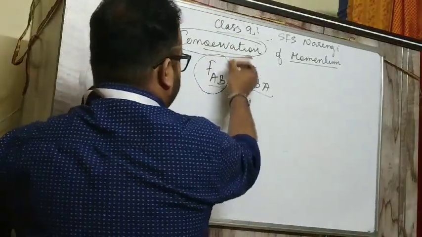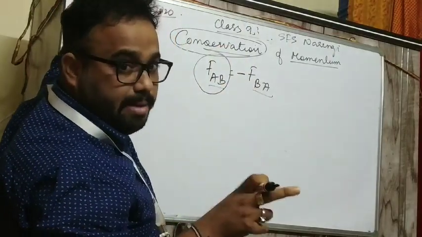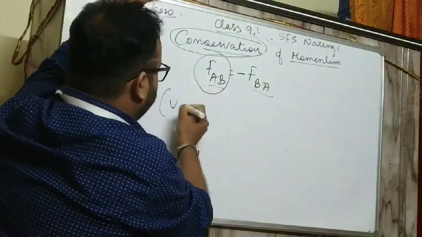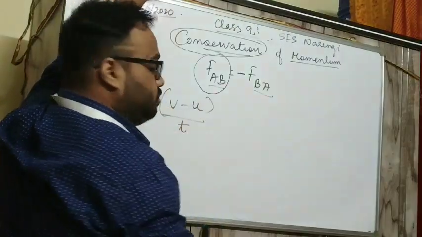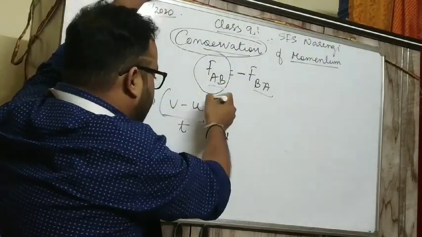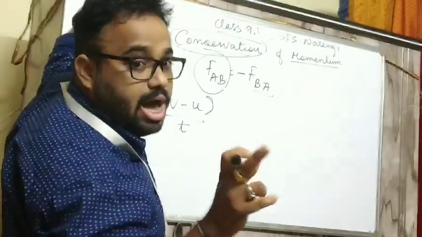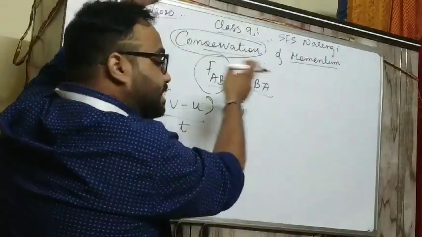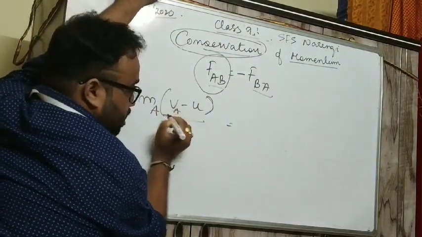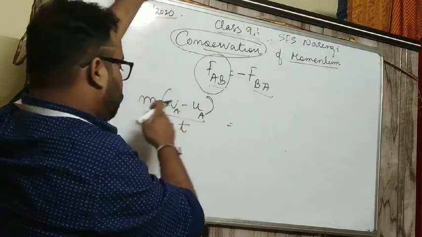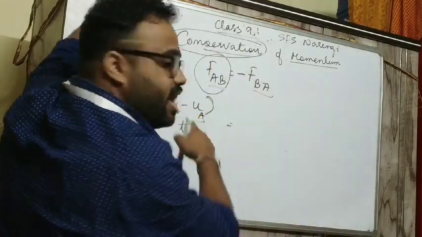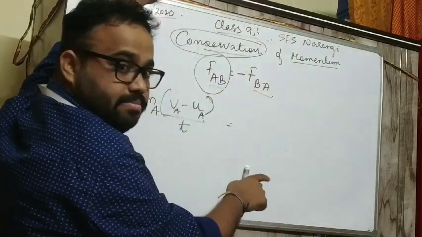This was the change in momentum. Force is M into (V minus U) by T. A is exerting on B, so I will write only about A on this side. M will be of A, V will be of A, and U also of A. So MA into (VA minus UA) by T, where VA is the final velocity of A and UA is the initial velocity of A, divided by time.